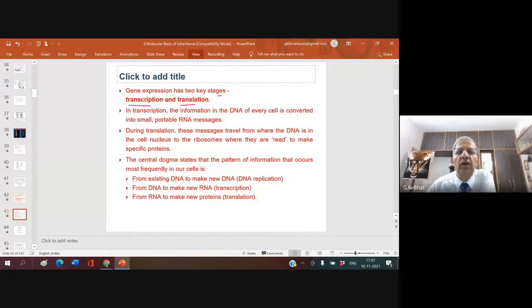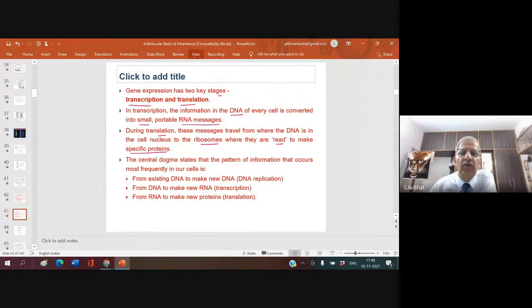In transcription, the information in the DNA of every cell is converted into a small portable RNA message. During translation, these messages travel from the cell nucleus, where the DNA is, to the ribosome, where they are read to make the specific protein. We are going to study that in detail under protein synthesis.